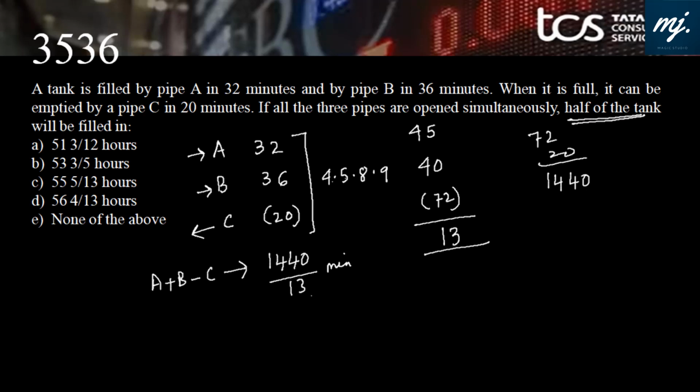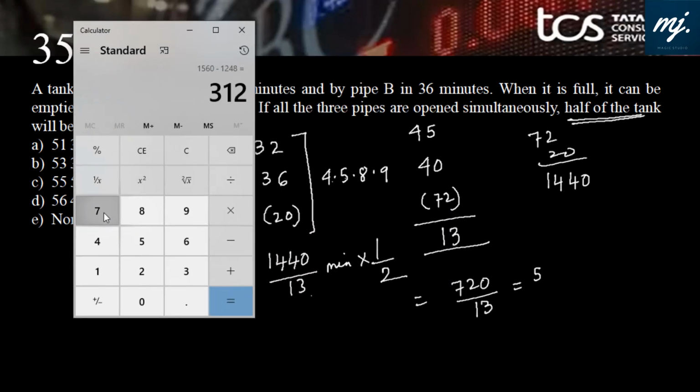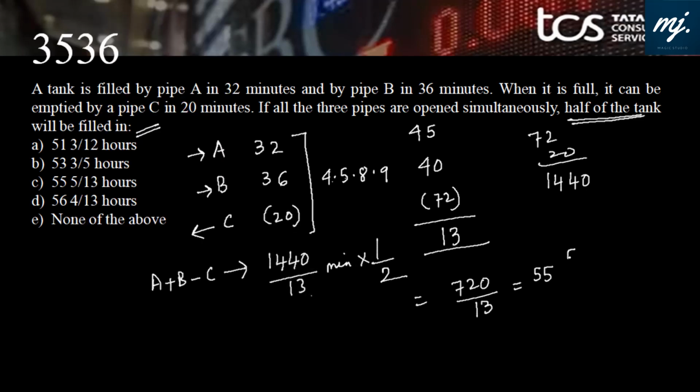But they have asked how much time it will take to fill half the tank. Obviously, this is the time for the entire tank. For half the tank, we will need half of the time. That would be 720 by 13. Yes, we can use a calculator. 720 divided by 13 is 55. 55 into 13 is actually 715. So it is 55 and 5 by 13 minutes for half the tank to be filled. 55 and 5 by 13 hours.